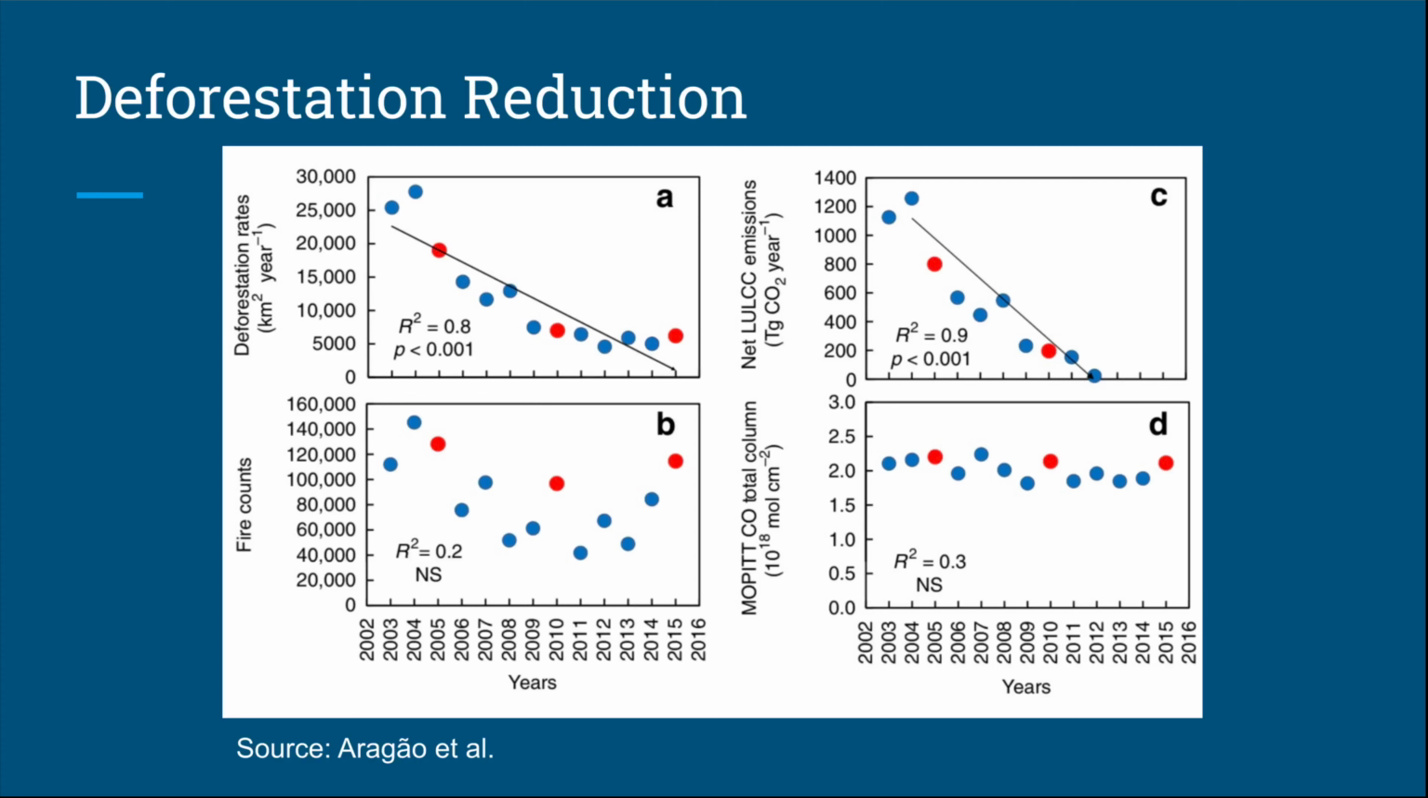Graph A shows the decrease in deforestation rates, and Graph C, which shows the reported Brazilian net land use and land cover change related CO2 emission estimates, exhibits a similar trend. However, these effects aren't seen in the bottom two graphs. Graph B shows no clear pattern in fire counts, and Graph D, which shows the measurements of pollution in the troposphere, CO total column data, has no clear change. So if we have made such good progress in reducing deforestation, why don't we see the results in total carbon emissions?